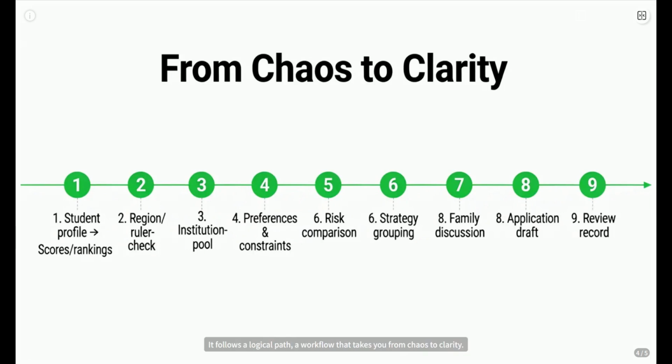So how does this magic actually happen? It follows a logical path, a workflow that takes you from chaos to clarity. You start with your student profile and input your scores and rankings. Then it checks the rules for your region. Based on that, it builds a pool of possible institutions and majors. Next, you map out your preferences and any constraints. The system then compares the risks associated with different paths. It groups these into potential strategies. Crucially, this leads to a family discussion point, grounded in facts. Finally, you can draft your applications and keep a record of everything. See? It guides you through the process, making each step reviewable and understandable.